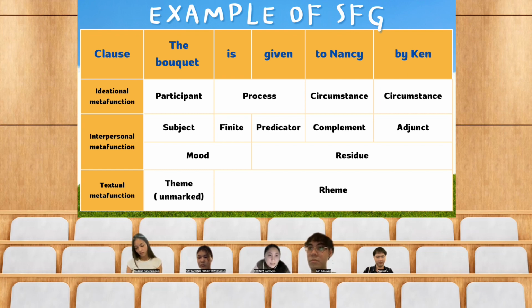And the last one is the textual metafunction. As they appear in order, the first one is the theme and the next is the rheme. The theme is the element that serves as the point of the message, or the main message. Here is the unmarked one, which means that they appear as grammatical subjects or logical subjects. And the rheme is the part where the theme is developed.